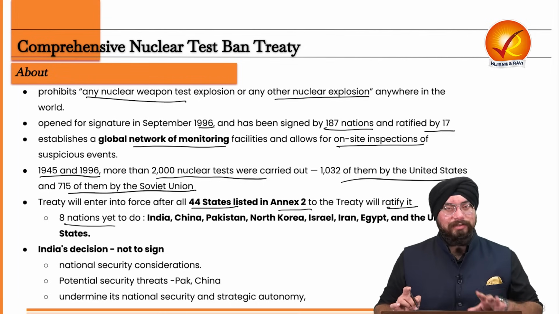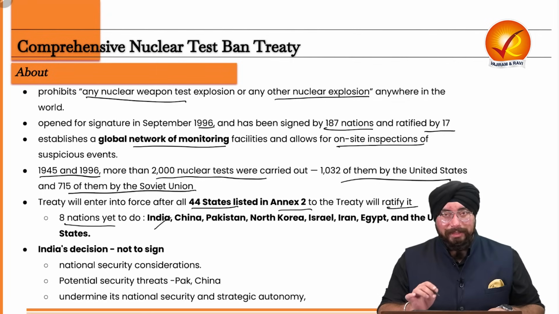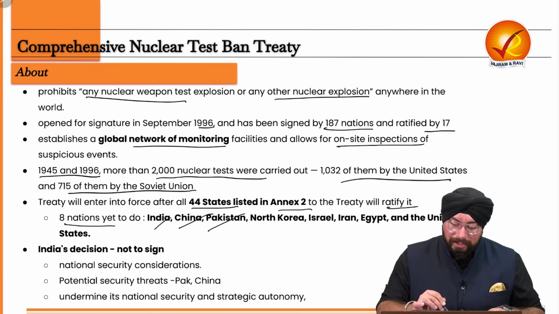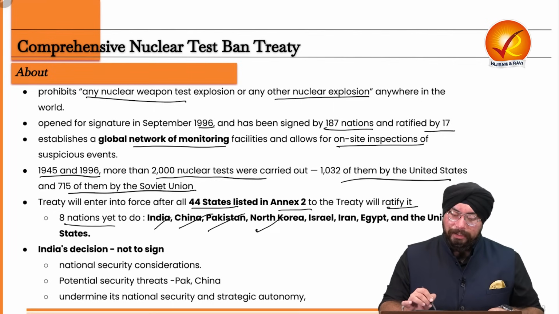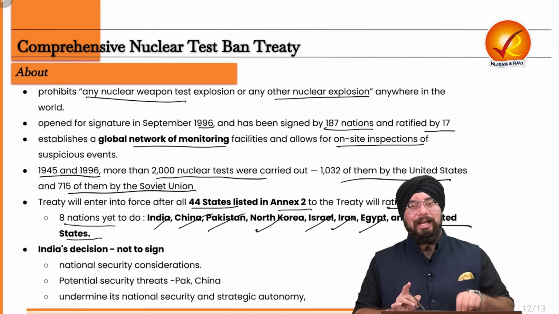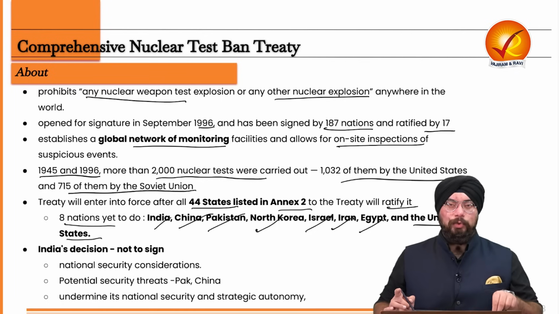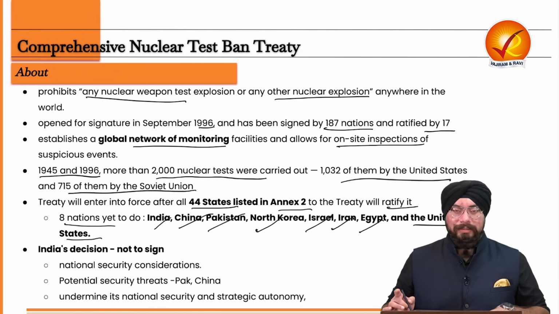Now, who are the countries which have not yet ratified the treaty? One, of course, is India, which has not signed the treaty, China, then Pakistan, North Korea, Israel, Iran, Egypt, and also the United States. So, the US also still has not ratified this particular treaty. But why did India choose not to align to this treaty? What is the reason for it?